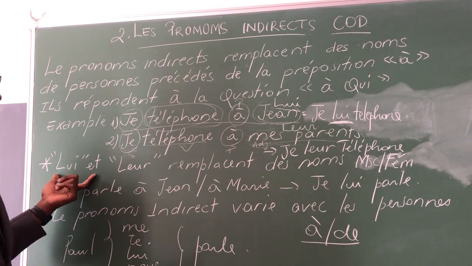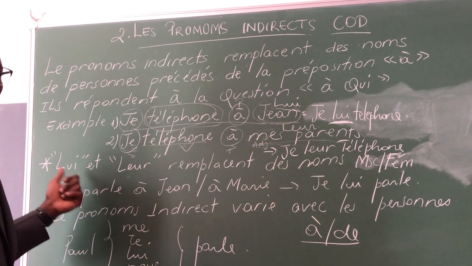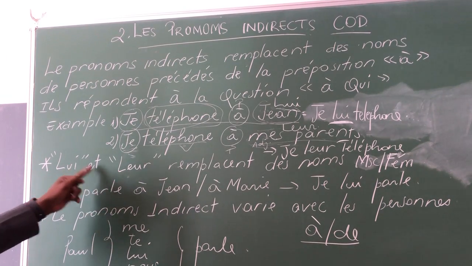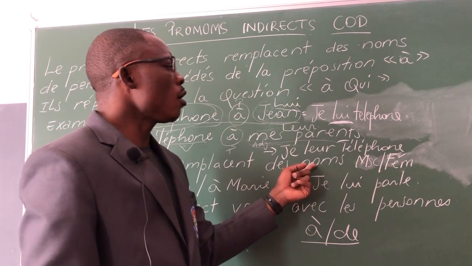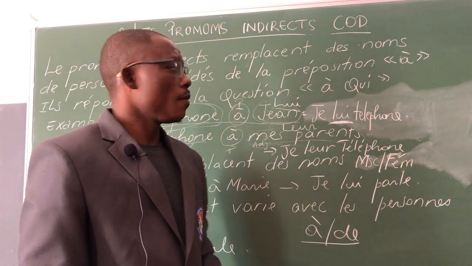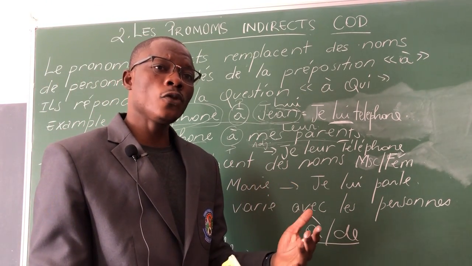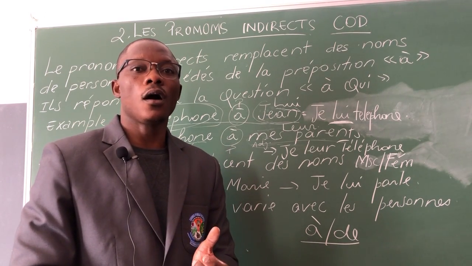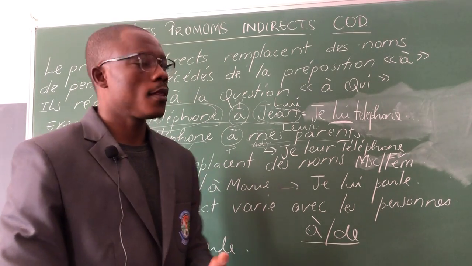Then, I gave again a few explanations about lui and leur, where and how to use them. Lui et leur remplacent des noms masculins et féminins. Because you know, in French, we need to find out if the object is masculine or feminine, plural or singular.